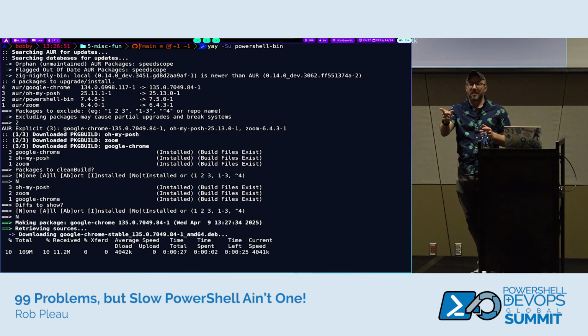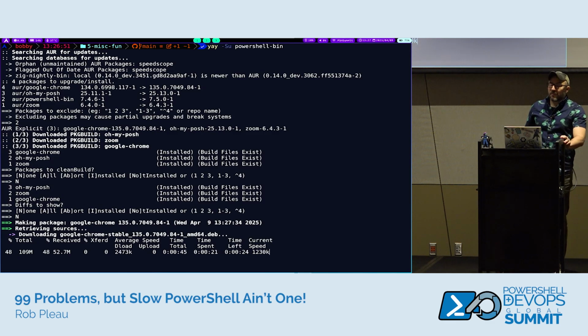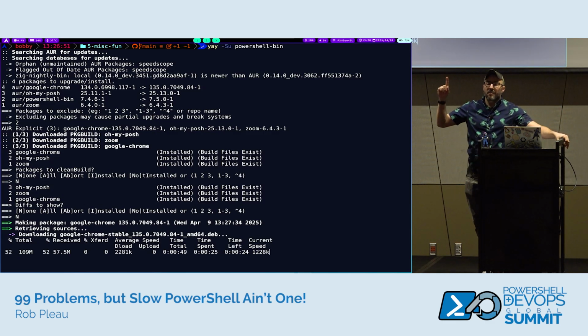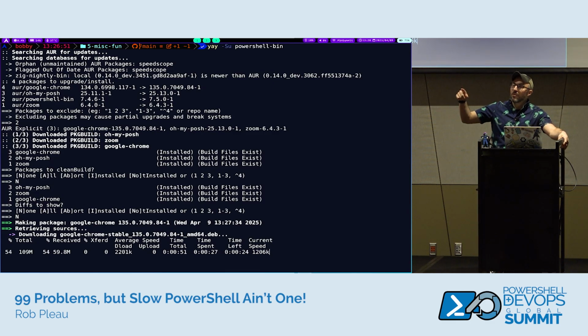I saw another hand. Yeah, the question was, if you're using the plus equals pre-PowerShell 7.5, why is that slower than instantiating a System.Collections.Generic.List of a type or a System.Collections.ArrayList?